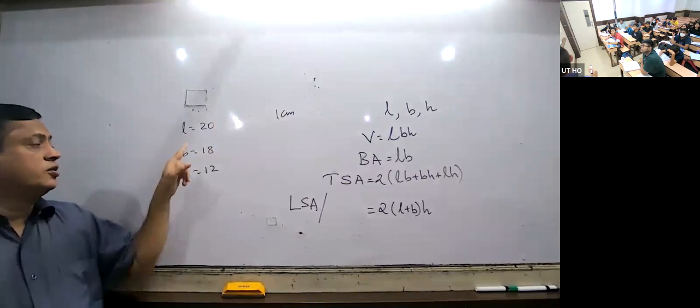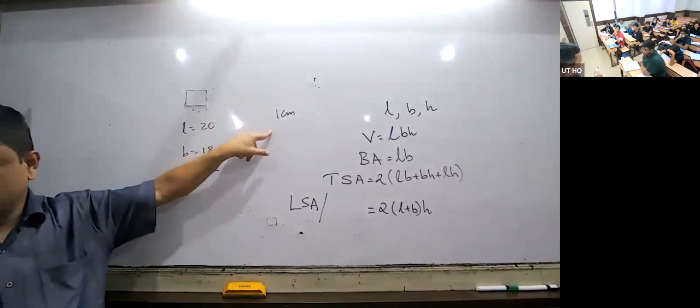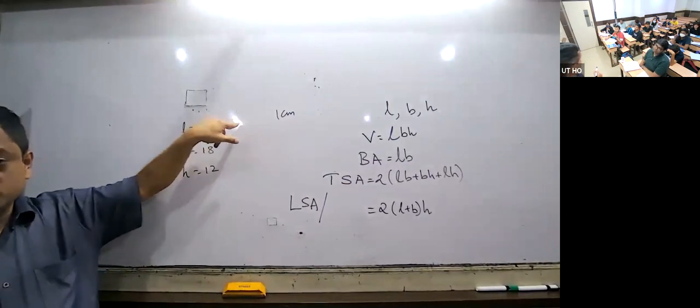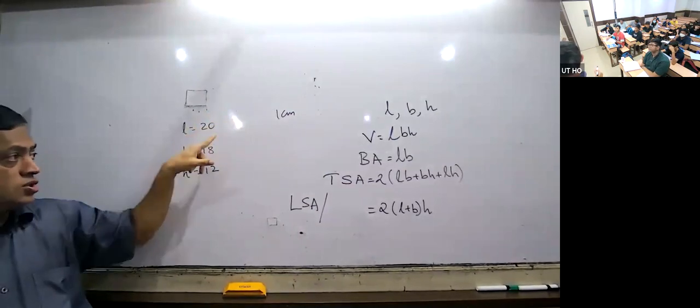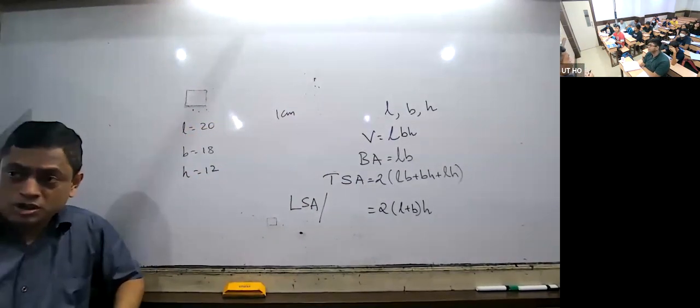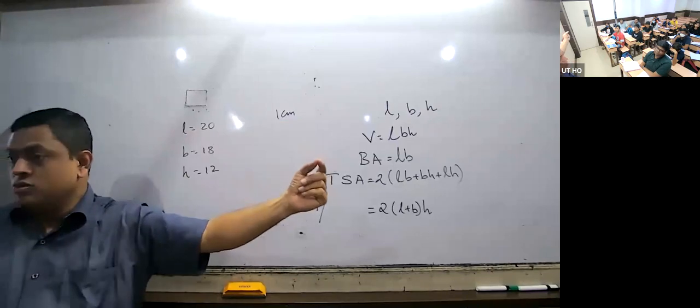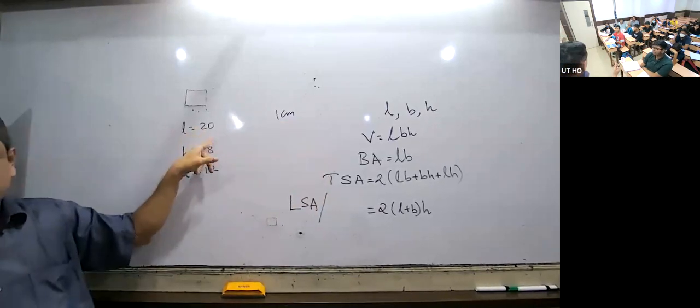Minus 2 each. It's 20 minus 2 times 1, which means 20 minus 2, 18 minus 2, 16. Are you following? Yes. The thickness has to be removed from both the sides. That is why 20 minus 2.